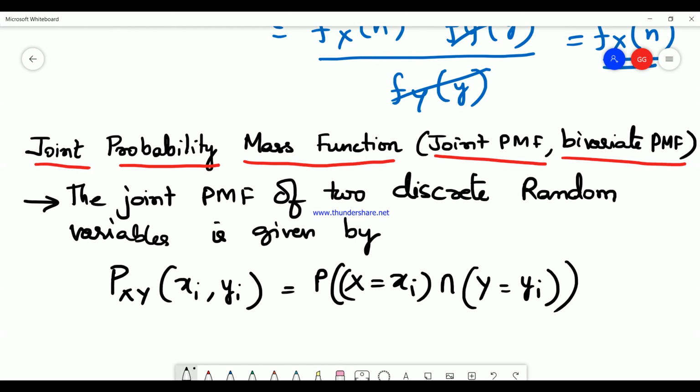So this is the definition. The joint probability mass function is given by the probability of X being equal to xi intersection Y being equal to yi.